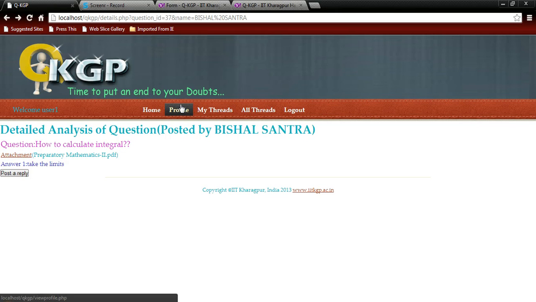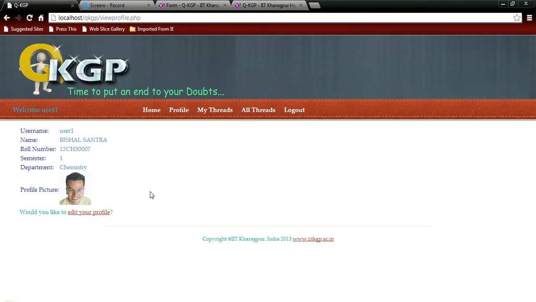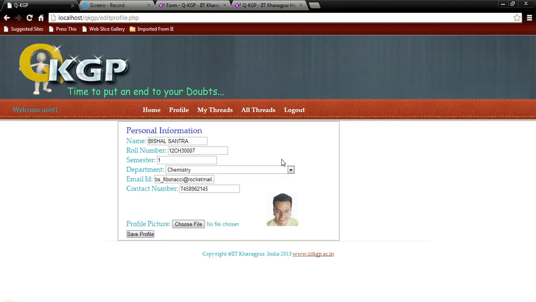And now finally there is a profile tab. Here I can anytime change my credentials. I can edit my profile, I can upload a new image, I can do anything. Like when I go here, there are some options, like changing my semester because it changes every 6 months, and if any department changes, or any contact number change, I can do that.